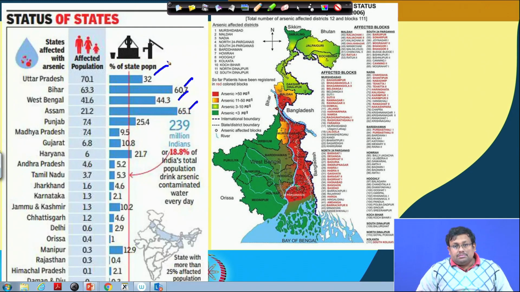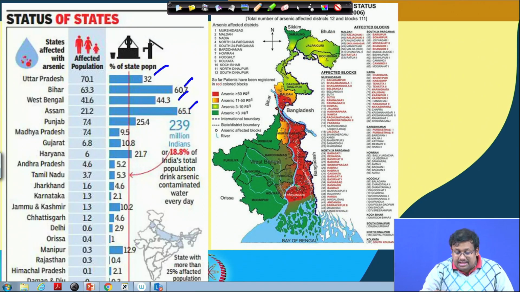These are the worst affected areas, and this map shows the arsenic contamination status of West Bengal, which is one of the worst impacted areas of groundwater arsenic contamination.